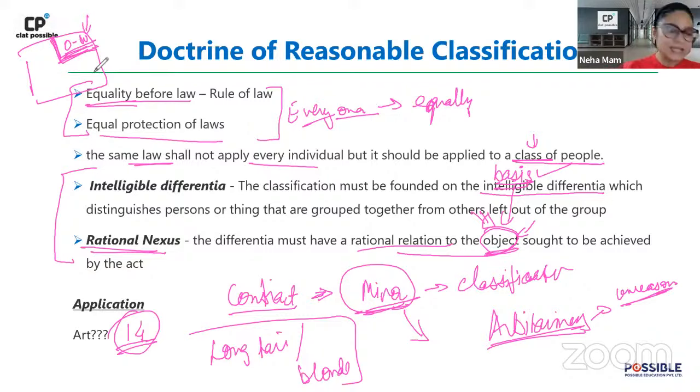तो यहाँ पे tell me, do you think this classification can be considered reasonable? अब यहाँ basis क्या है? The fact that whether you have committed an offense which was against a woman or whether it was offense which is in general. That is your basis. That is the intelligible differentia which is being used. Now, what could be the possible object that you could be trying to achieve?